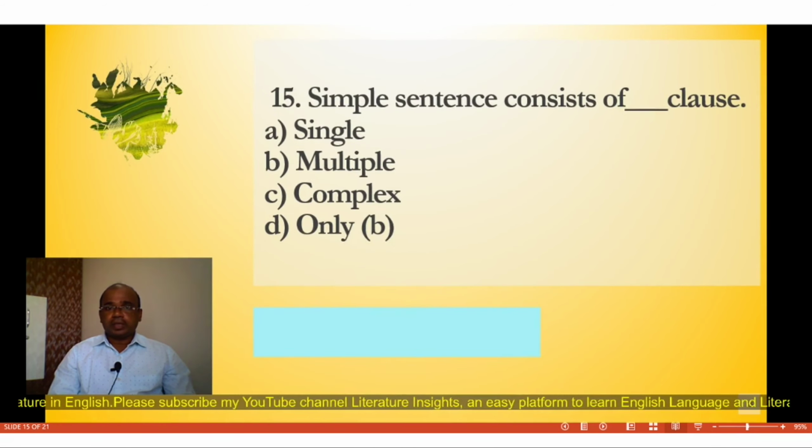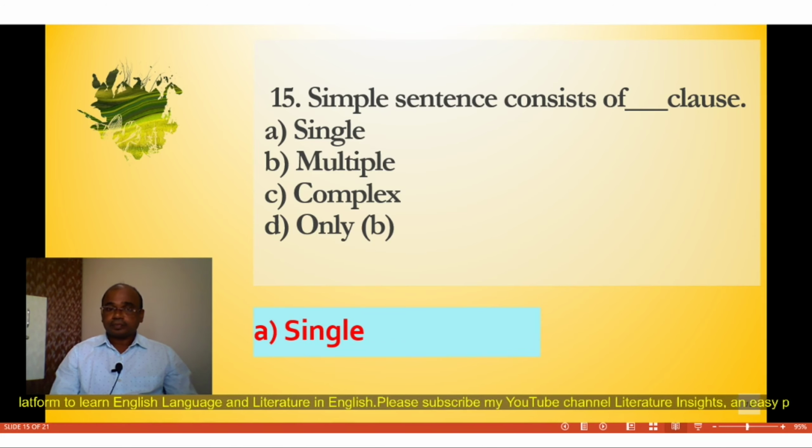Question number 15. Simple sentence consists of clause. Here again four options. A. Single. B. Multiple. C. Complex. D. Only B. Here the students have to select the correct answer for this question. Simple sentence consists of how many clauses? Single clause, multiple clause or complex clause? And the correct answer is A. Single clause. Simple sentence consists of single clause.